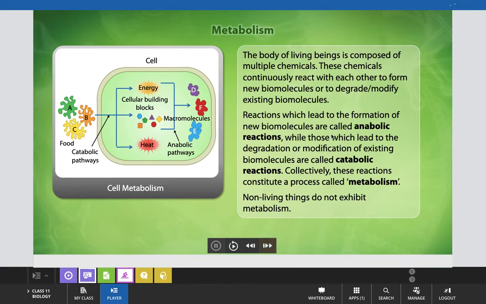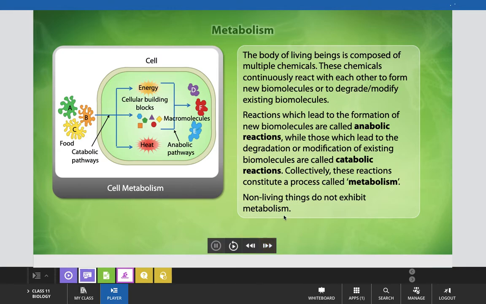Collectively, anabolic reactions and catabolic reactions constitute a process called metabolism, by which a living organism becomes functional, and non-living things do not exhibit metabolism. That's why we can consider it as one of the fundamental characteristic features.